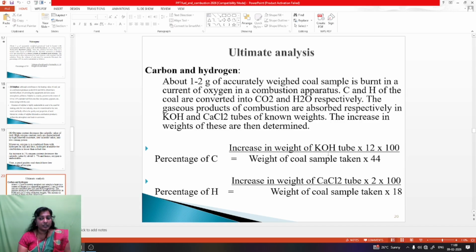Percentage of carbon equals increase in weight of KOH tube into 12 into 100 divided by weight of coal sample taken into 44. Here 12 means the atomic weight of carbon. Then percentage of hydrogen equals increase in weight of calcium chloride tube into 2 into 100 divided by weight of coal sample taken into 18. Here 2 means hydrogen's molecular weight and 18 means water's molecular weight. Then we can easily find out the carbon and hydrogen content present in the coal.